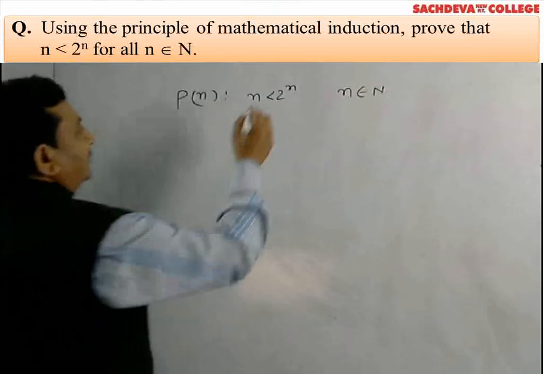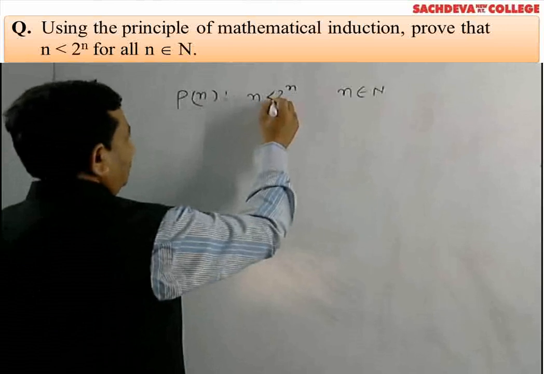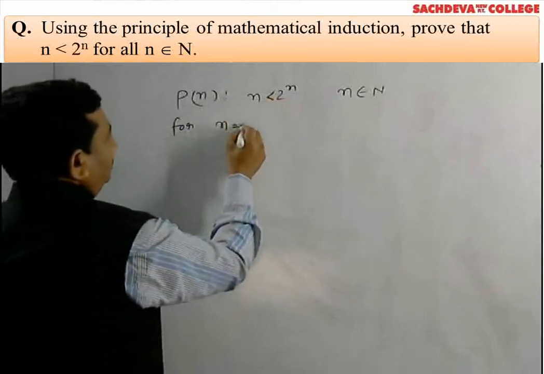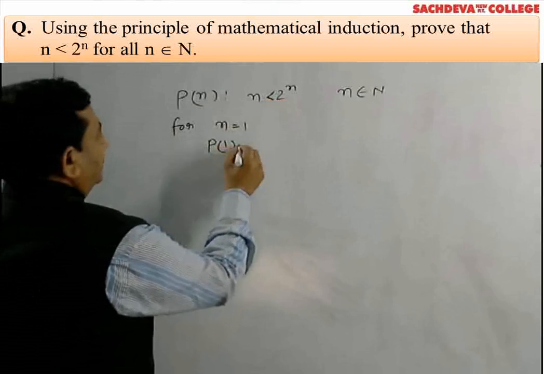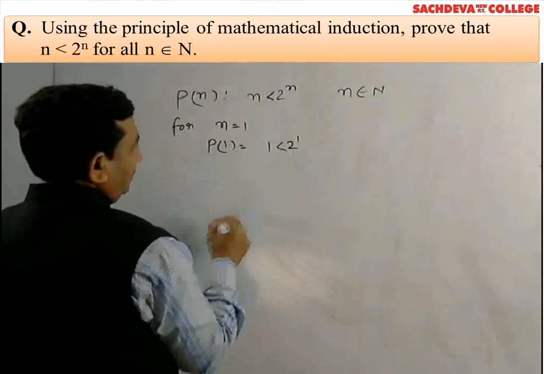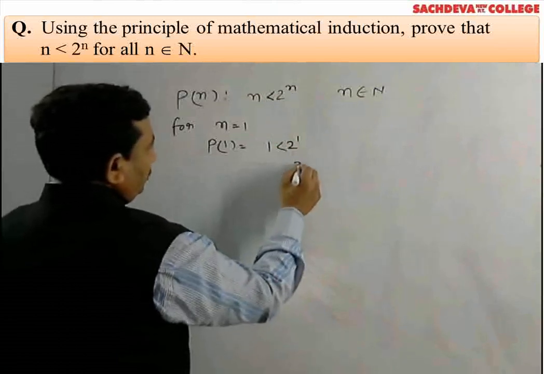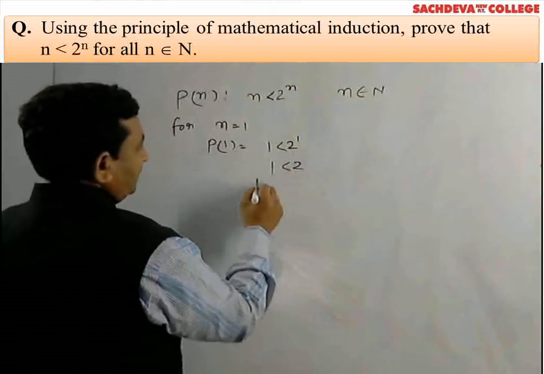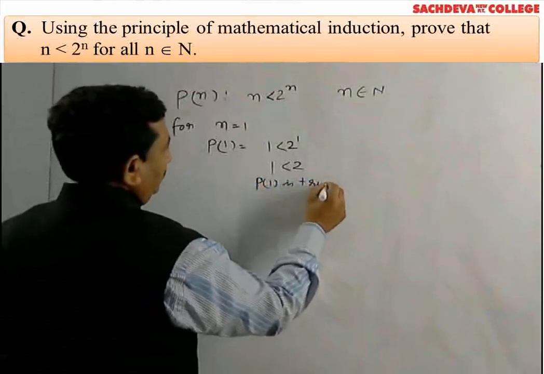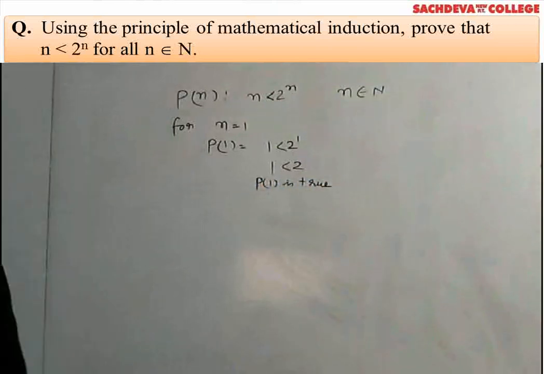So first we check for n is equal to 1. For n is equal to 1, P1 is equals to 2 to the power 1 is greater than 1, and we know that 2 is greater than 1 here. It means P1 is true.